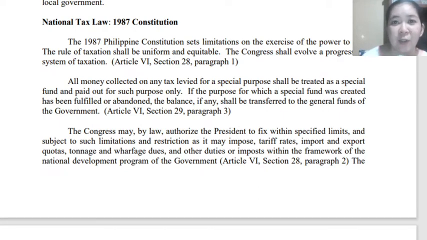That's why, if you could notice, the price of these products has increased.